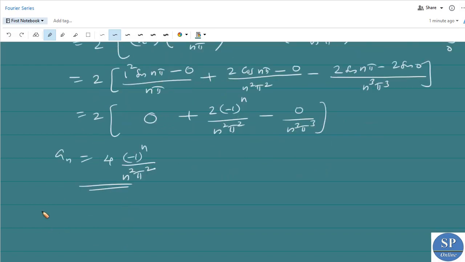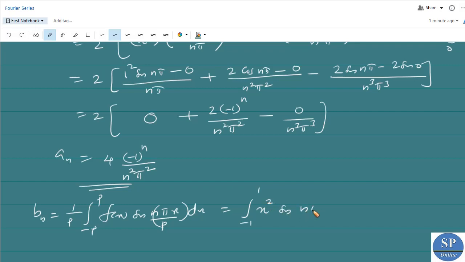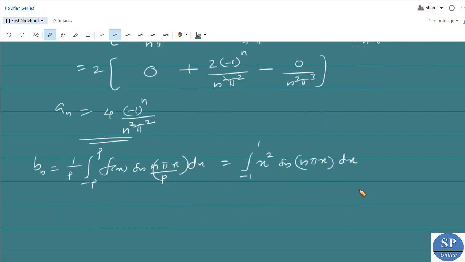Now bn is equal to 1 by p into integral minus p to p f of x sin n pi x by p dx. So this is equal to, since p equal to 1, integral minus 1 to 1 f of x equal to x square sin n pi x divided by 1 dx. So this is equal to 0 because x square is an even function and sin x is an odd function.